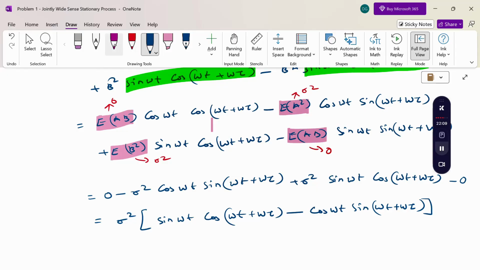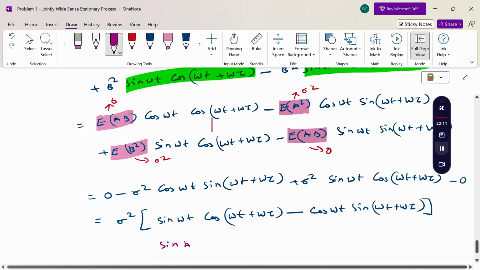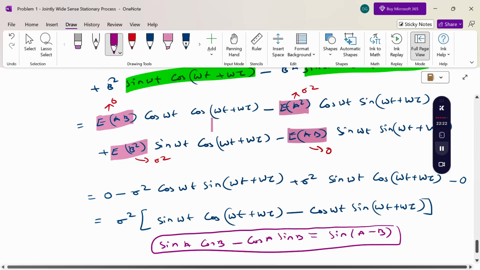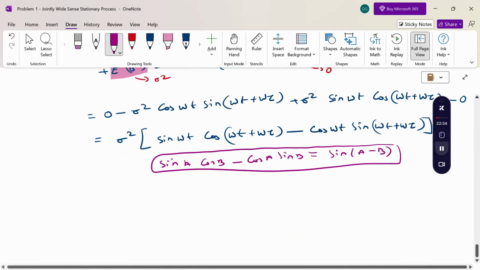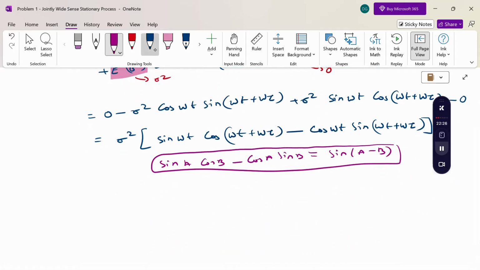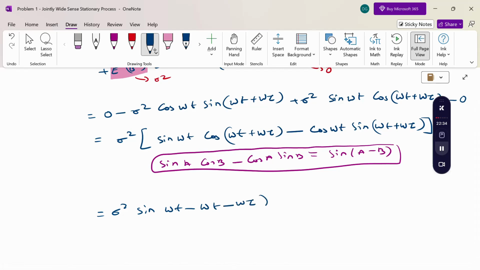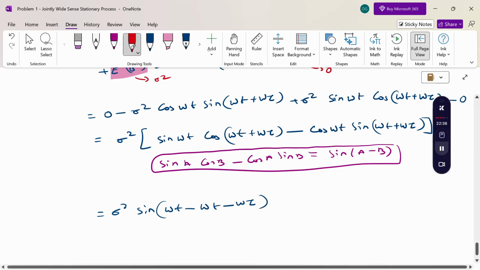For this, the formula sin a cos b minus cos a sin b is nothing but sin of a minus b. So sigma square sin of a minus b.